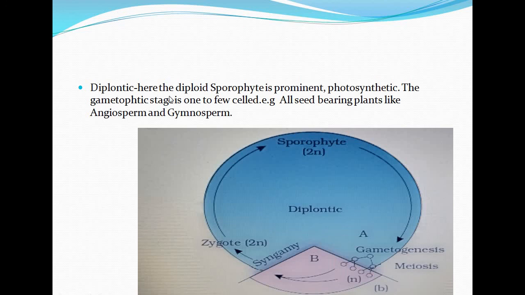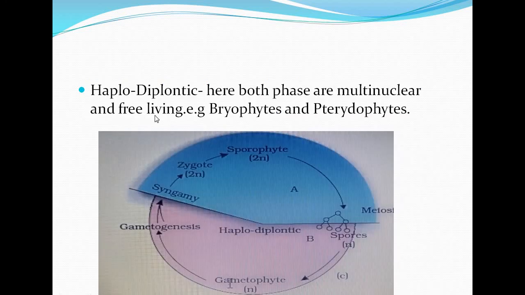Diplontic. Here the diploid sporophyte is prominent or photosynthetic. The gametophytic stage is 1 to few celled. All seed-bearing plants like angiosperms and gymnosperms show that. Next is haplodiplontic. Here both phases are multicellular and free-living, like bryophytes and pteridophytes. So that is all about plant kingdom. Thank you.